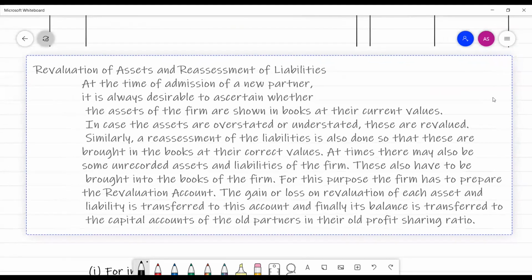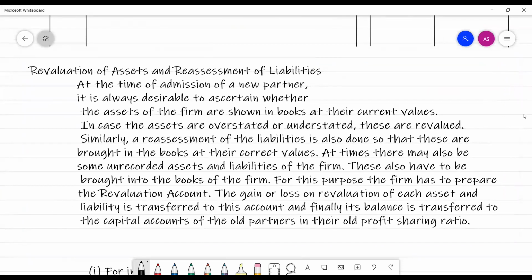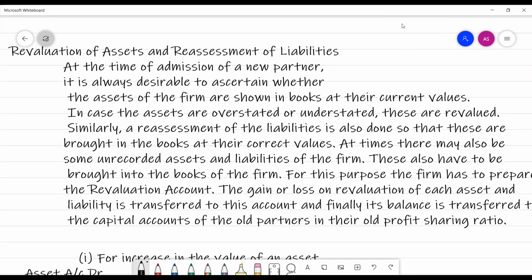Here is one more topic, which is related to the revaluation of assets and reassessment of liabilities. At the time of admission of a new partner, it is necessary for us to revalue assets and liabilities of the firm, so that we are able to show their true and fair value.